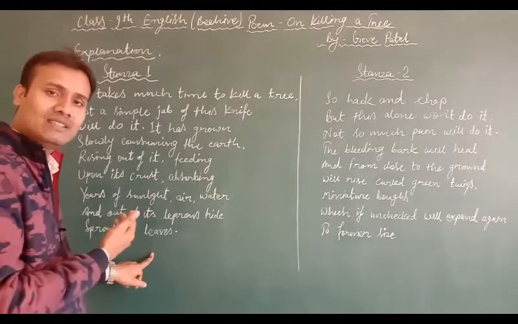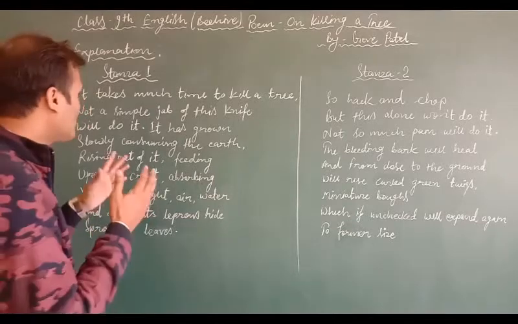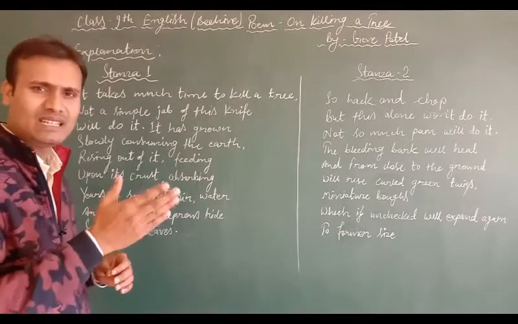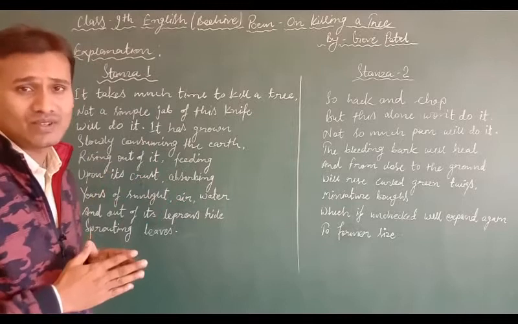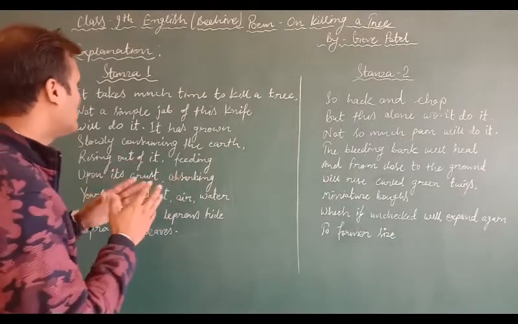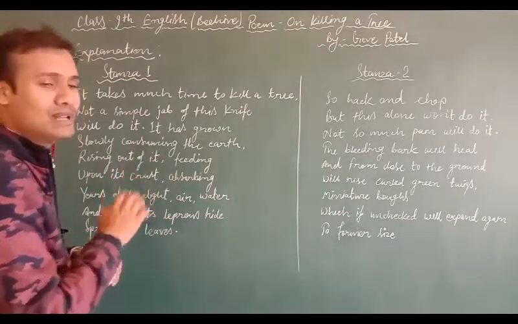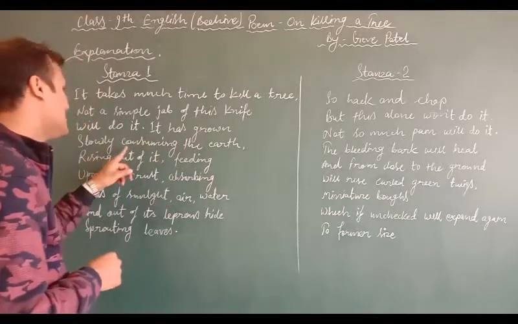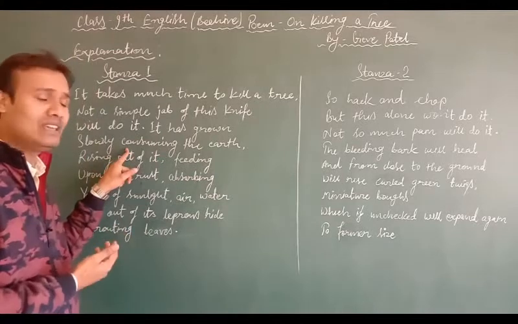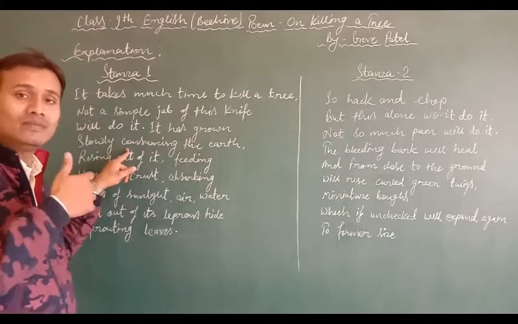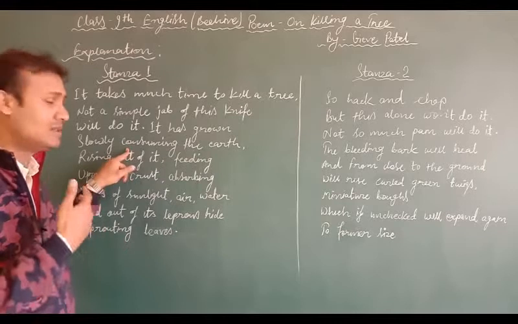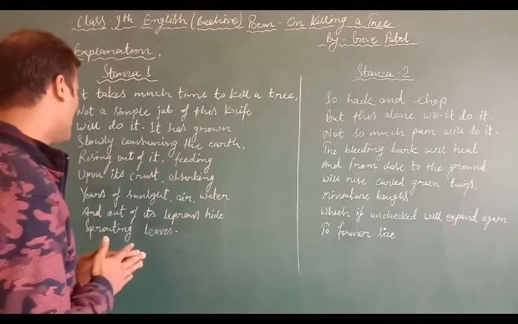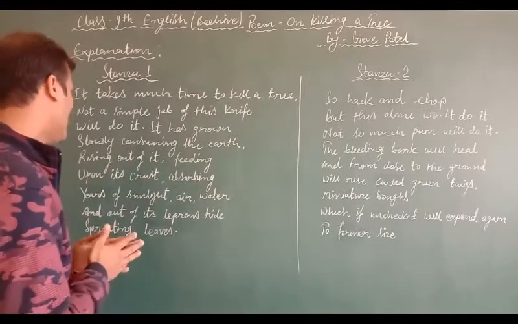So what through these lines does the poet want to say? The poet wants to say that a simple jab, a simple cut does not destroy a tree. The tree is not going to be destroyed just by a simple jab, just by a simple cut. Why? Because it has grown slowly, consuming the earth. It has taken the nutrition from the soil to make itself strong, rising out of it, feeding upon its